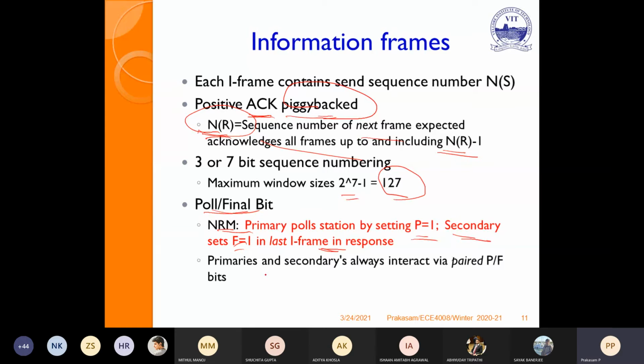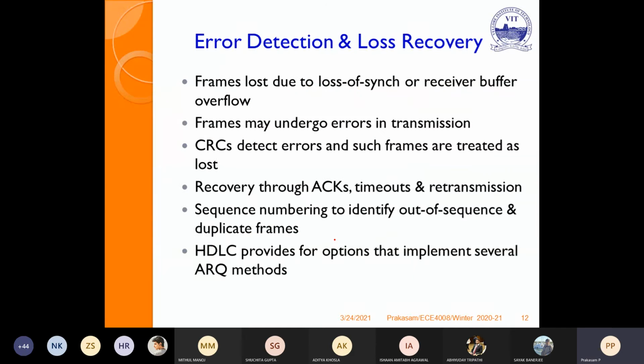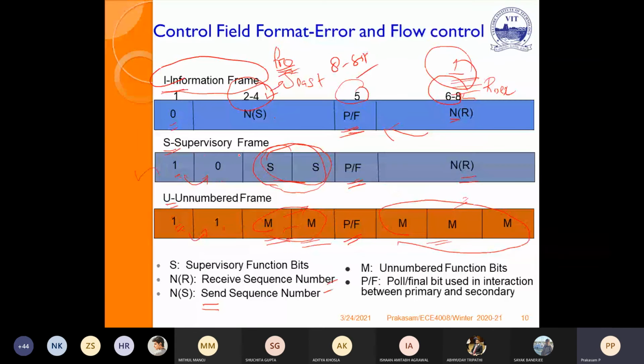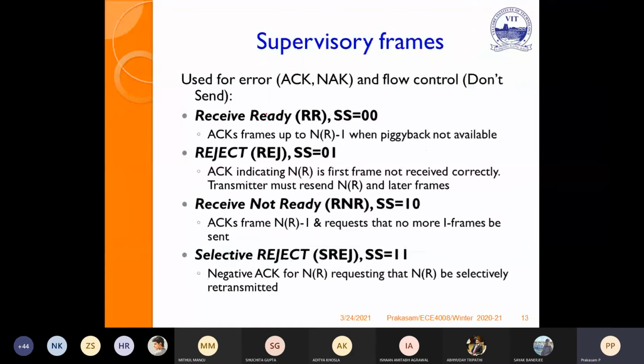But in ABM, that is asynchronous balanced mode, it is nothing but the pair of P and F bits. This you can read. So the supervisory frame contains 2 bits. If you see here, it is 2 bits: 00, 01, 10, 11.